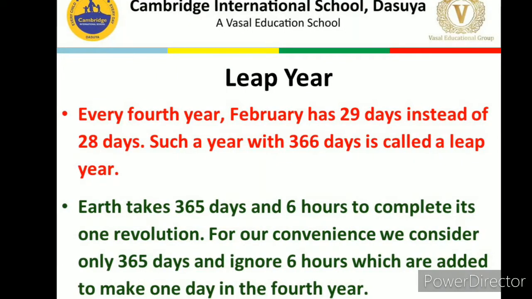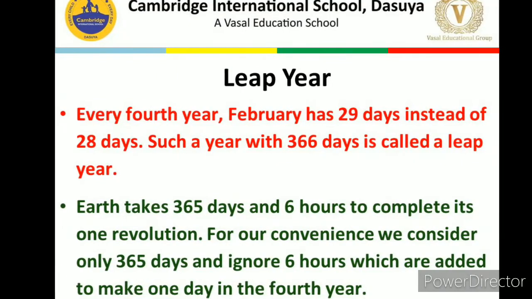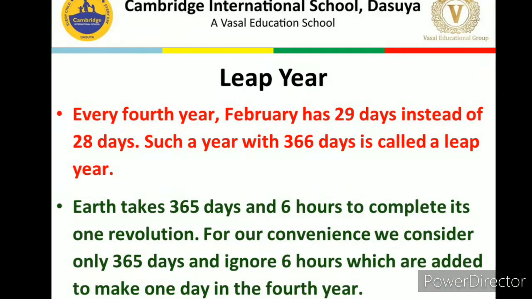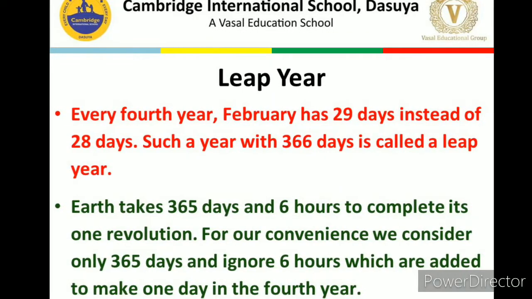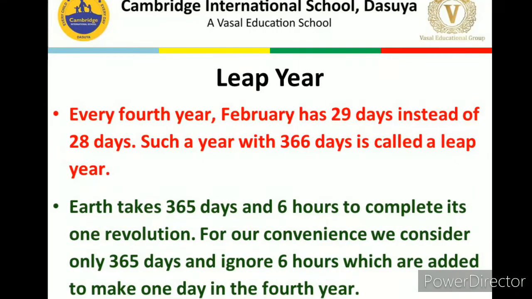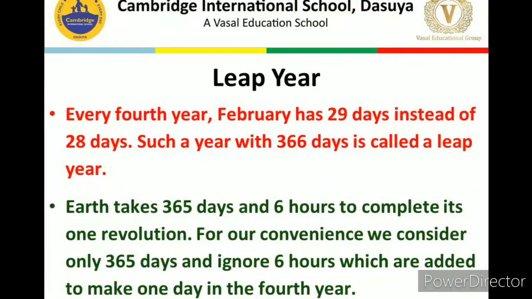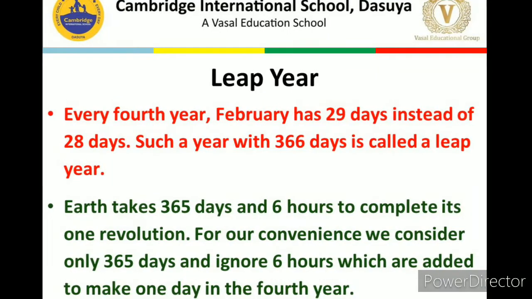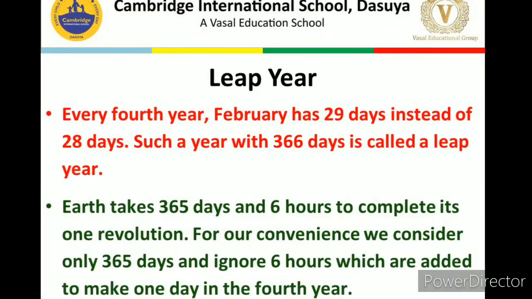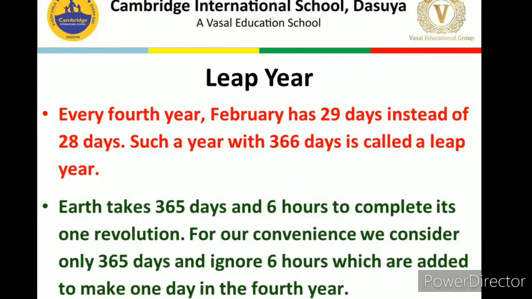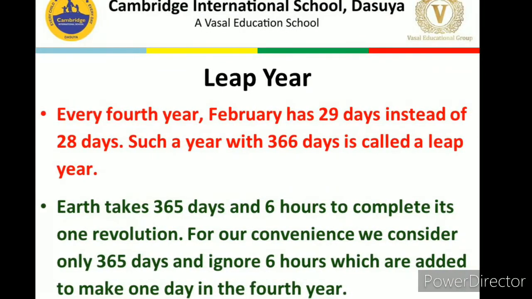Let me explain it. Earth takes 365 days and 6 hours to complete one revolution. But for our convenience, we consider only 365 days and ignore the 6 hours, which are added to make one day in the fourth year. For example, in the first year there will be 6 hours.